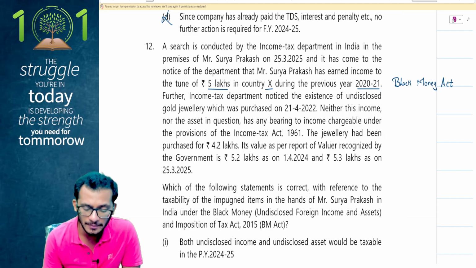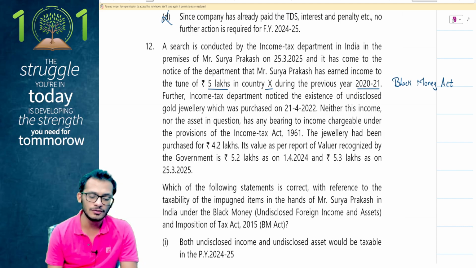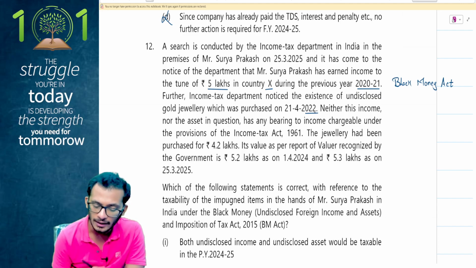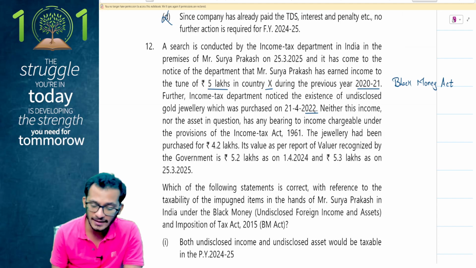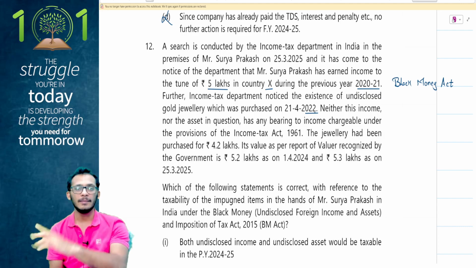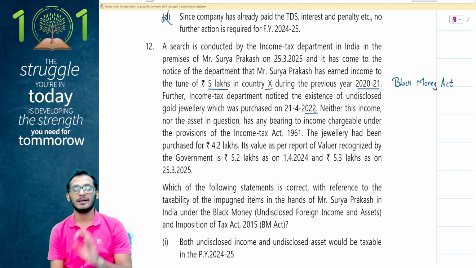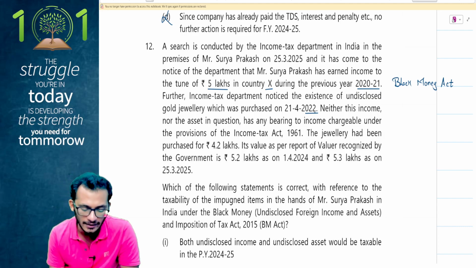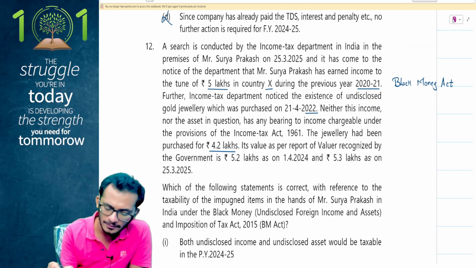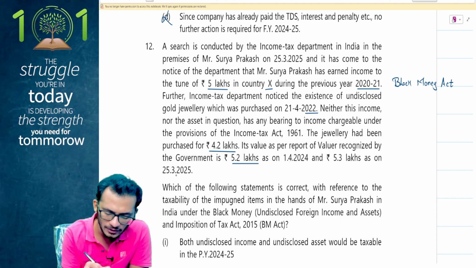Further, the income tax department noticed the existence of undisclosed gold jewelry which was purchased on 21st April 2022. Neither this income nor the asset in question has any bearing on the income taxable under the provisions of the Income Tax Act. Very obviously, people, because the Black Money Act says that when something is covered under the Black Money Act, the Income Tax Act will not have an overriding effect. The jewelry was purchased for 4.2 lakhs. It has been valued by a recognized valuer at 5.2 lakhs on 1st April 24 and 5.3 lakhs on 25 March 2025.